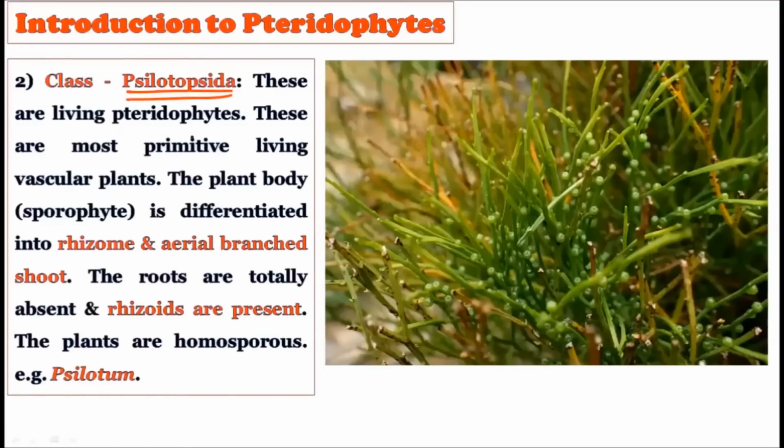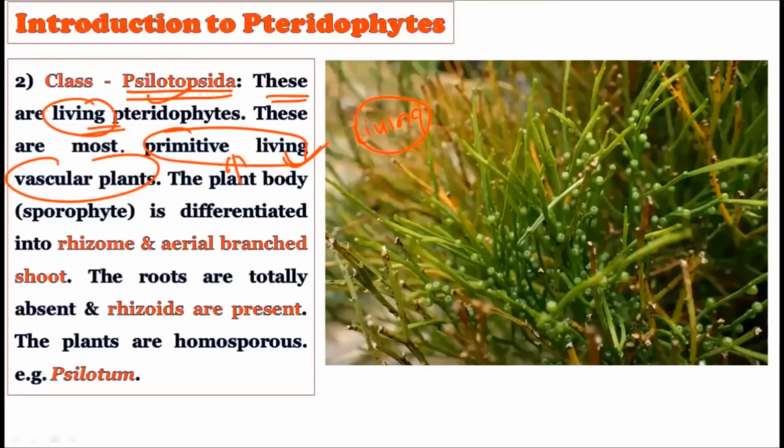What is the name? It is called the Coelopsida. Now see, these are the living pteridophytes. Of course their members are found in today's world. These are the most primitive living vascular plants. This is important because the most primitive plants were the Phytocidopsida, but the most ancient living form of the pteridophytes belongs to the Coelopsida. Please remember this because we have put here the living word. This is important because the ancient living member belongs to the Coelopsida.